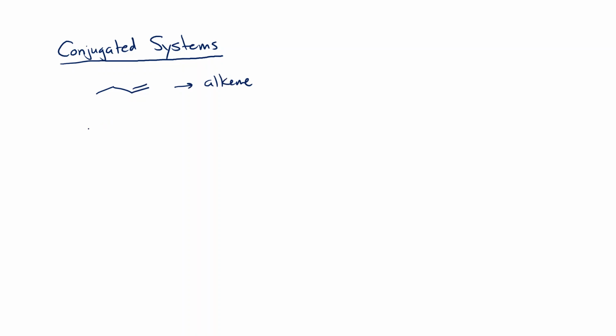The other thing you can have is multiple double bonds in a molecule, but they can be separated or removed from each other. These we would call unconjugated alkenes. And notice that the reason they're unconjugated alkenes here is because we have sp3 carbons between the double bonds.